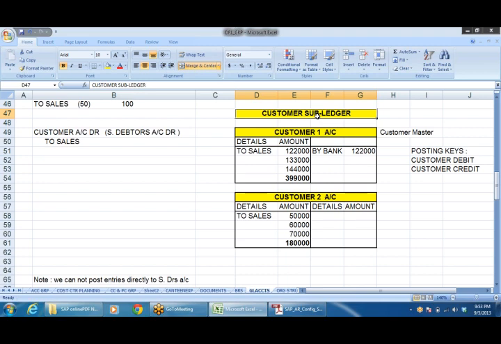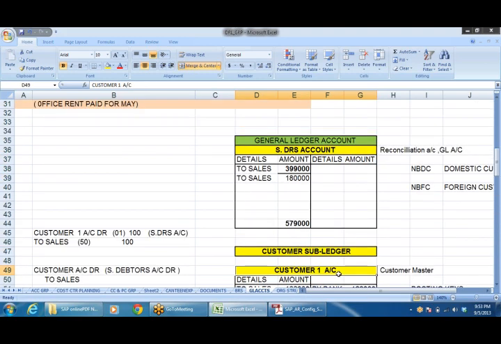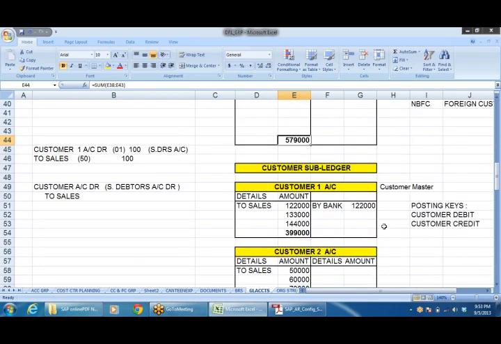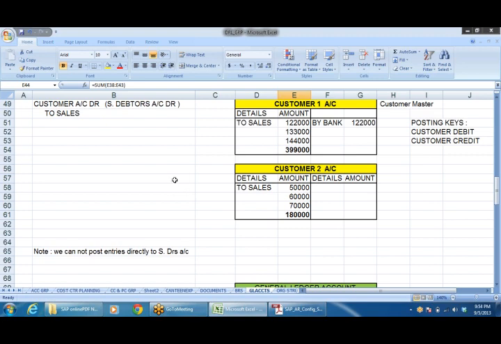In the customer subledger, you will find all customer accounts. The totals of all these customer accounts will be reflected in sundry debtors. This is a general ledger account. The total of sundry debtors is reflected in your balance sheet. So this is the accounting concept.